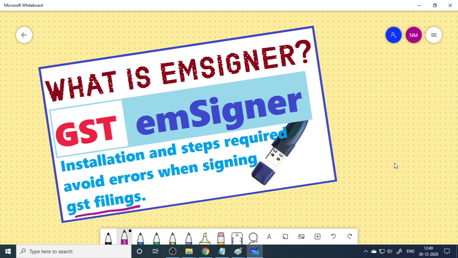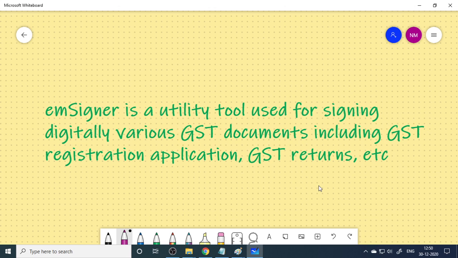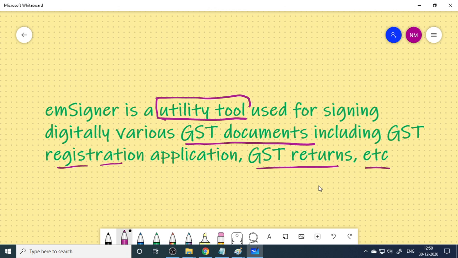First, let us look at what emSigner is all about. emSigner is utility software used for signing digitally various GST documents, including GST registration, GST returns, etc. So what is a utility tool? A utility tool is a small software that helps to do a particular job.